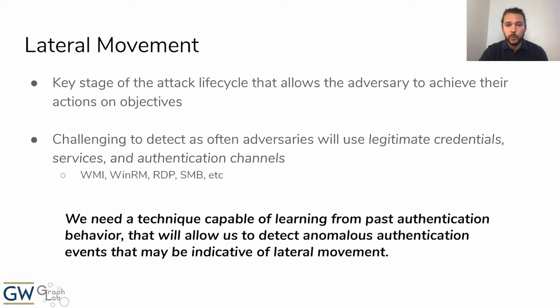For example, Windows offers many legitimate services such as WMI, WinRM, RDP, SMB, and others that an adversary can use to move laterally through the network. This means the traditional signature-based mechanisms for identifying compromised systems based on malware and exploitation will be totally ineffective here. What we really need is a technique capable of learning from past authentication behavior that will allow us to detect future anomalous authentication events that may be indicative of lateral movement.